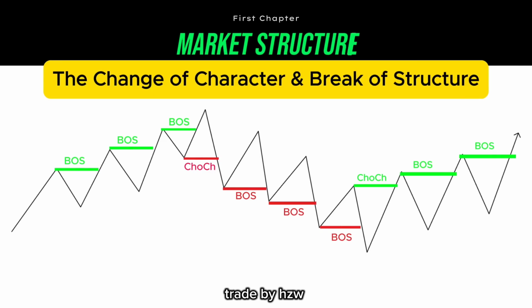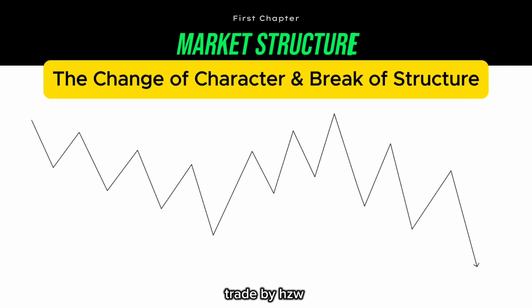Now from the downtrend, price going down, pull back to the upside, breaks the lows and prints a bearish break of structure. Pull back to the upside, break of the lows, bearish break of structure, and it keeps going until it breaks the lower high, which creates a higher high, and it maintains above the lower low by creating a higher low. This is change of character. And if price breaks the higher high and still maintains above the last low, it basically confirms the bullish break of structure that has shifted the market trend from a downtrend into an uptrend.